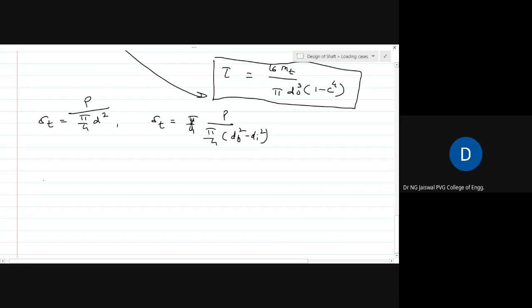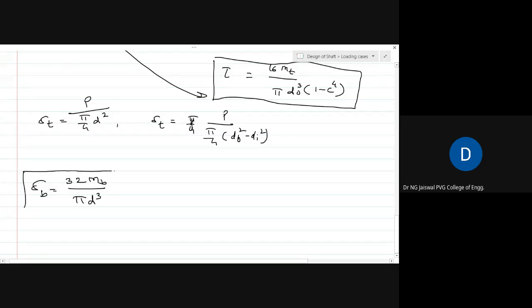If it is a pure bending moment, we have seen that for a bending moment we get 32 bending moment divided by pi d cube as the equation. Hereafter we will not derive this equation; we use this equation only.